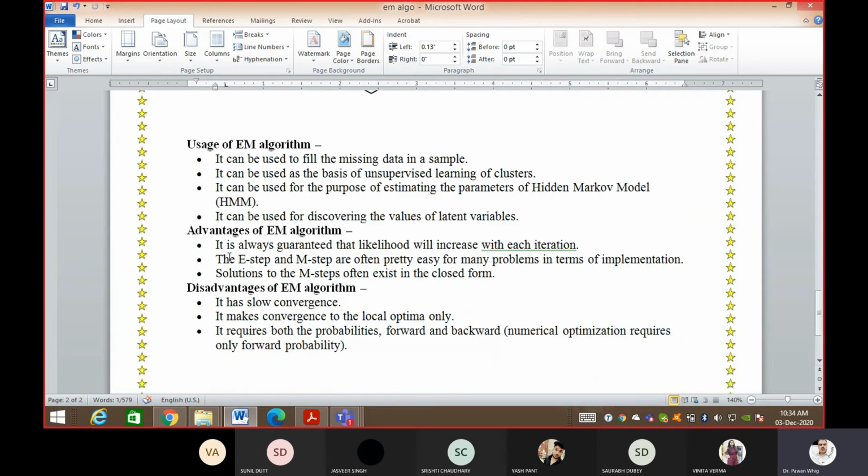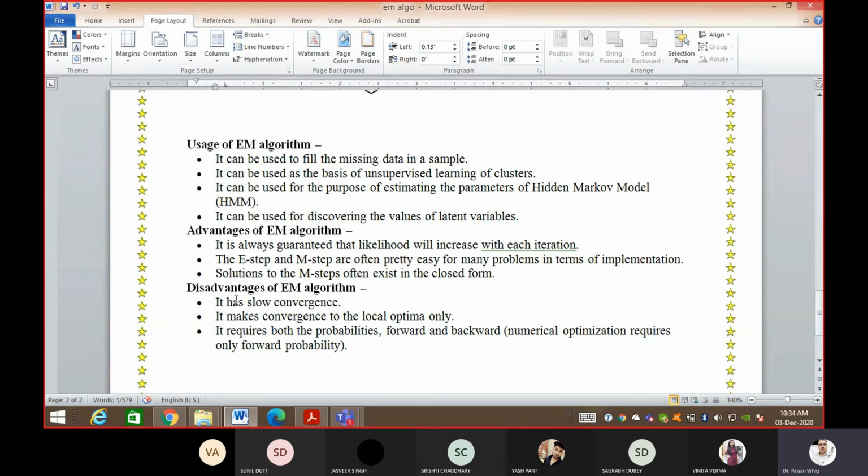The advantages of the EM algorithm: it is always guaranteed that the likelihood will increase with each iteration, because as the number of iterations increases, we move closer towards the maximum value. The E step and the M step are often pretty easy to implement for many problems. The solution to the M step often exists in closed form.